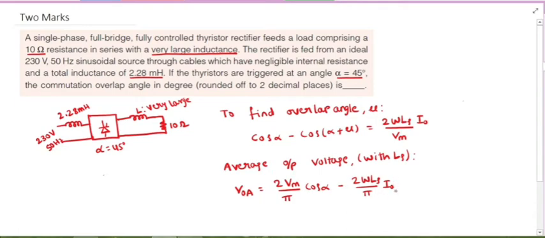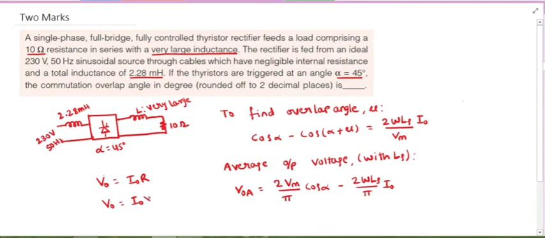From this we can calculate I naught, because we know that V naught is simply I naught into R, because for average values we consider only the resistance. V naught is equal to I naught into R, and R is given as 10 ohms.